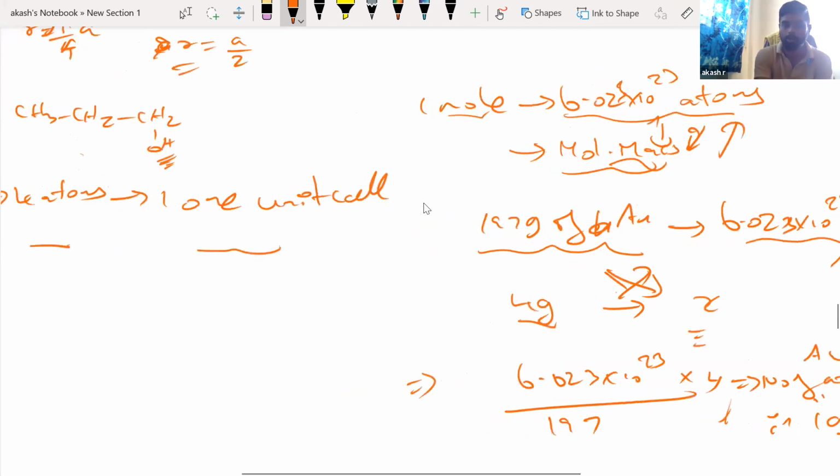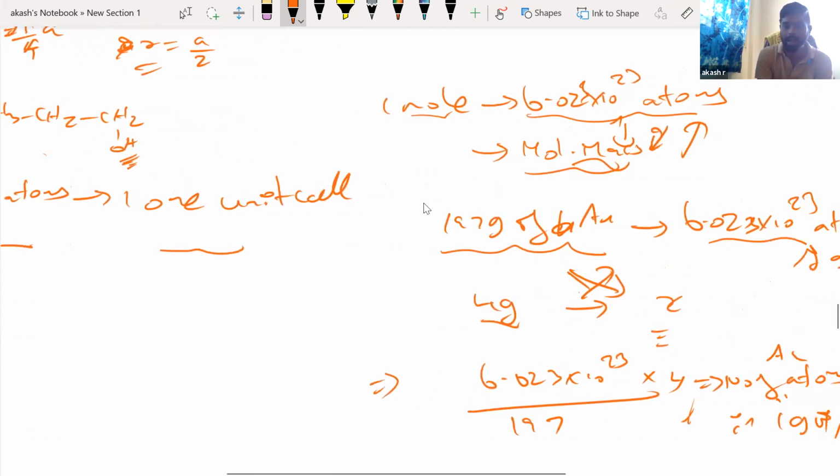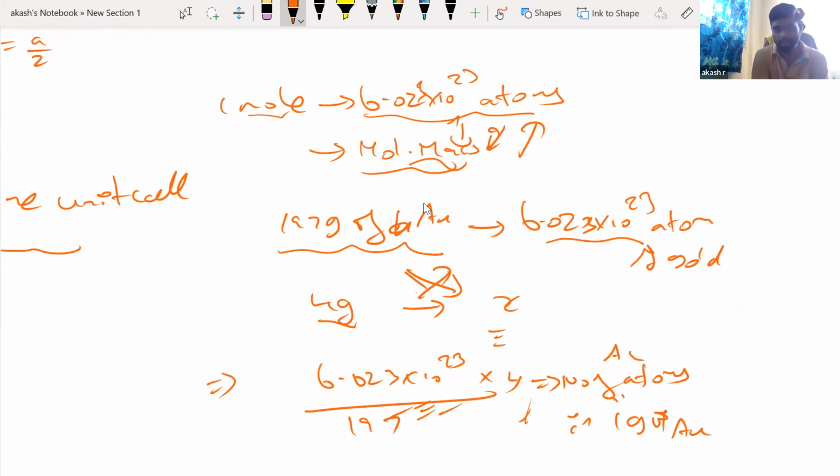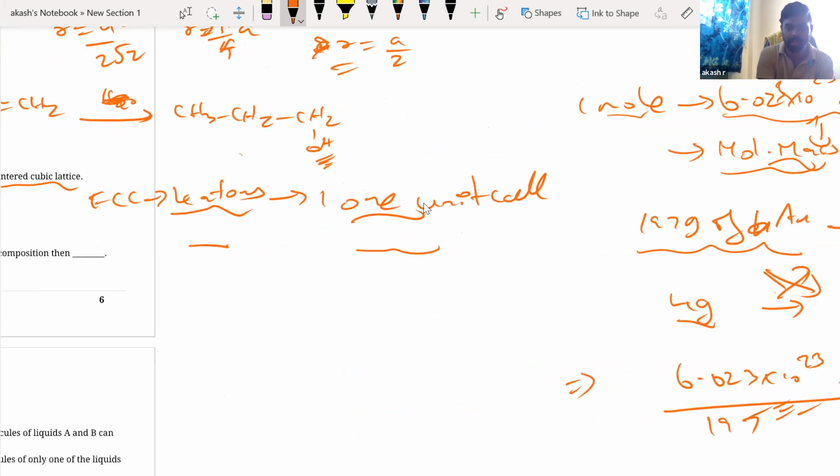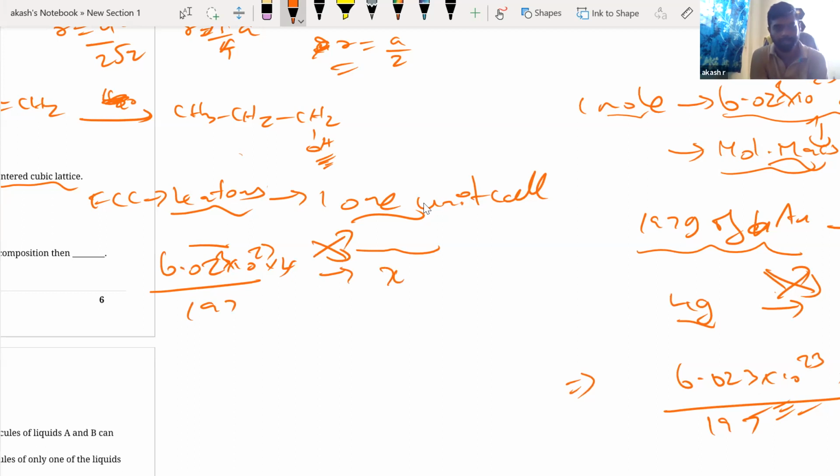Now we have understood how many atoms of gold are there. Now what we understand is, for 4 atoms, 1 unit cell. If I have 6.023 into 10 to the power 23 into 1 divided by 197 atoms, how many unit cells? That is the question. I can easily do this again. So X would be 6.023 into 10 to the power 23 into 1 divided by 197 into 4.